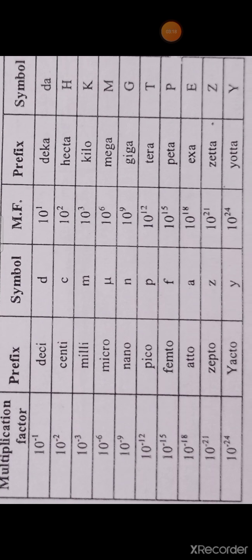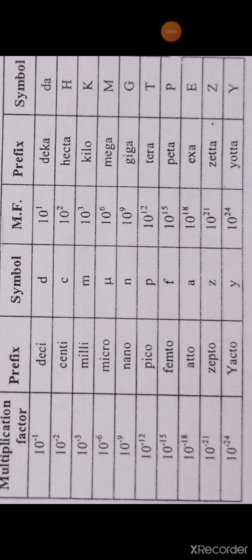Next, regarding measurements, we should know some of the fundamental multiples and submultiples of SI units. You know that the SI system is an internationally accepted system. So the SI system contains some multiples and submultiples. In the tabular column it is clearly given. The tabular column contains the prefix, the symbol, and the corresponding multiplication factor. So if we see centi, the symbol is c, and the multiplication factor is 10 power minus 2. So 10 power minus 2 means centi.